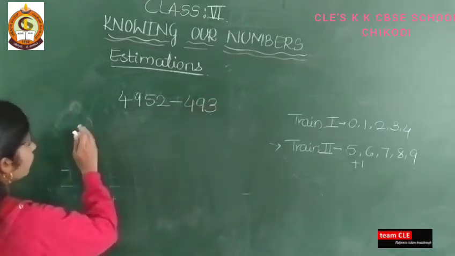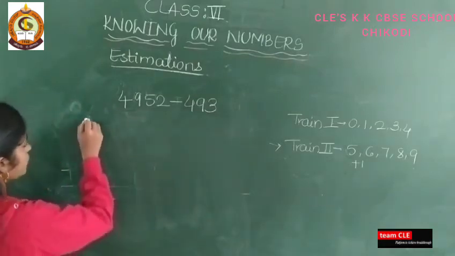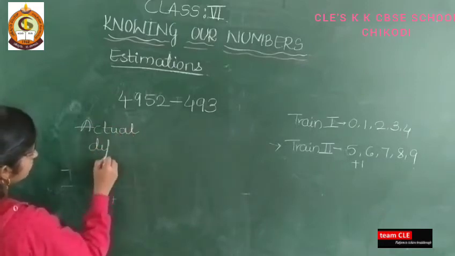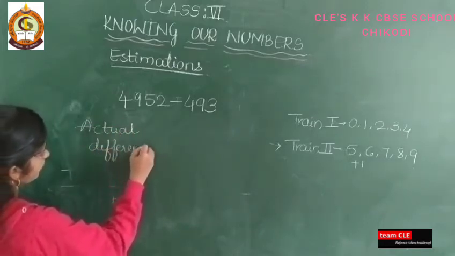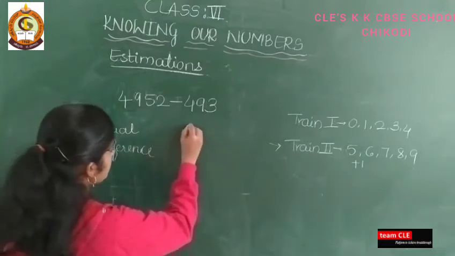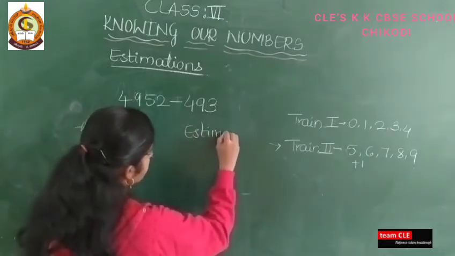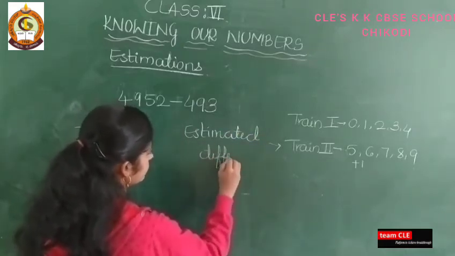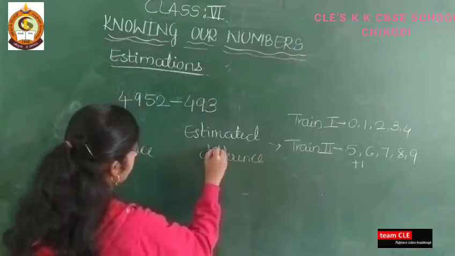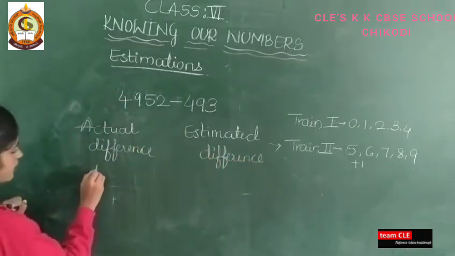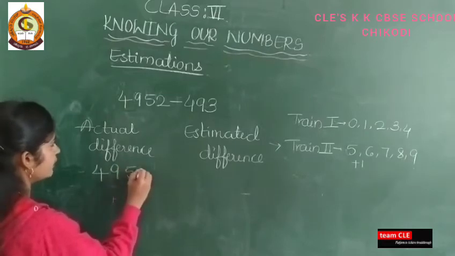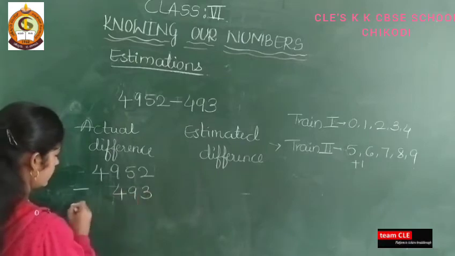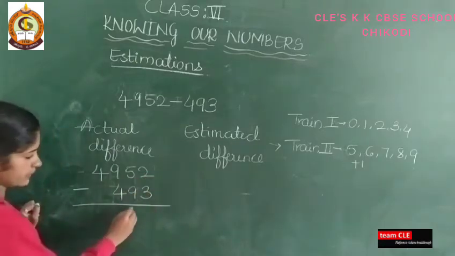Okay, so here you know how to find the difference: here the actual difference, and here the estimated difference. So find the actual difference first. 4952 minus 493.